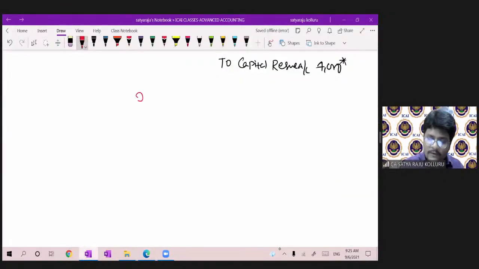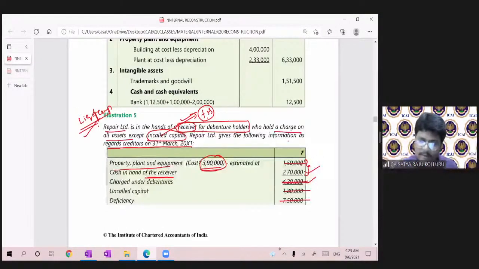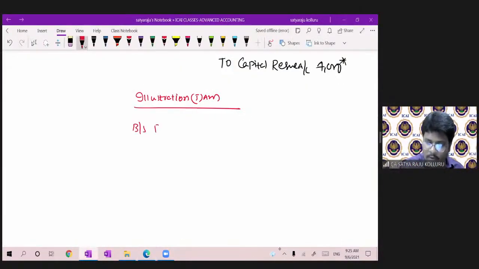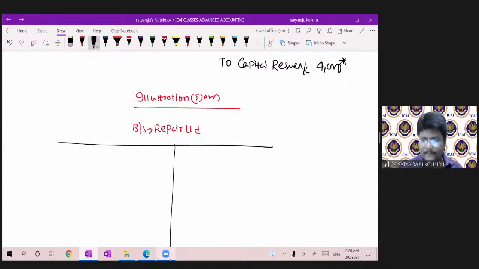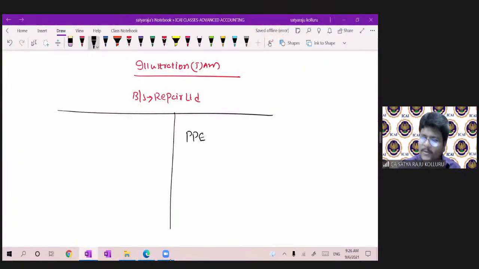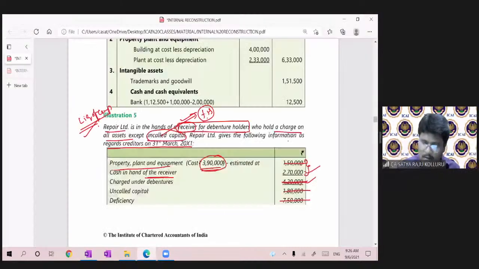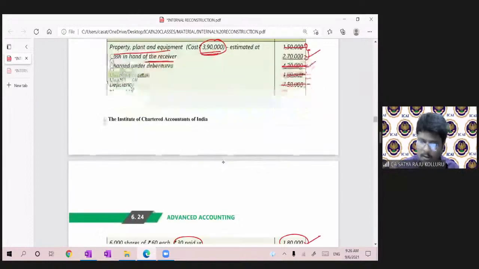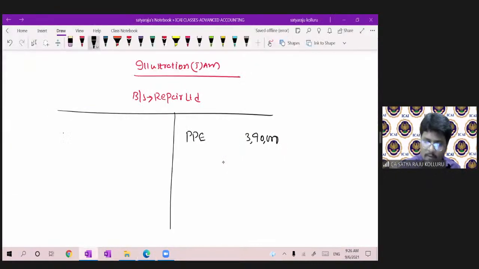Illustration number 5. First, let me build up the problem, that is the balance sheet. Illustration number 5 answer. So the balance sheet of which company? Repair Limited. We have to develop the question as well from our end. Balance sheet of Repair Limited. So how is the balance sheet given? The known things, first you can record property, plant and equipment. Just a T-shaped balance sheet I am recording. PPE 3,90,000. Here you can put equity share capital 1,80,000.